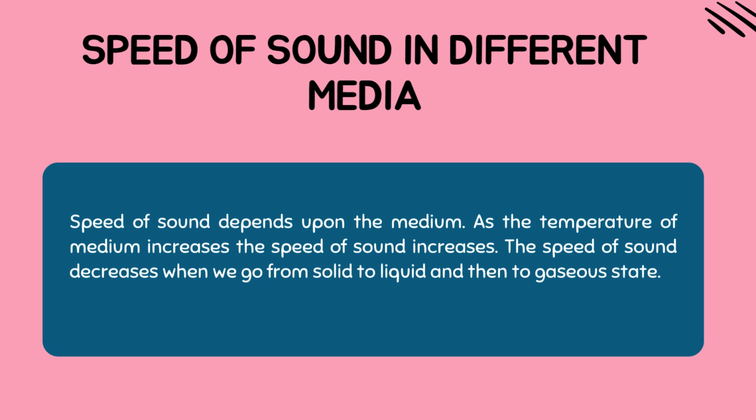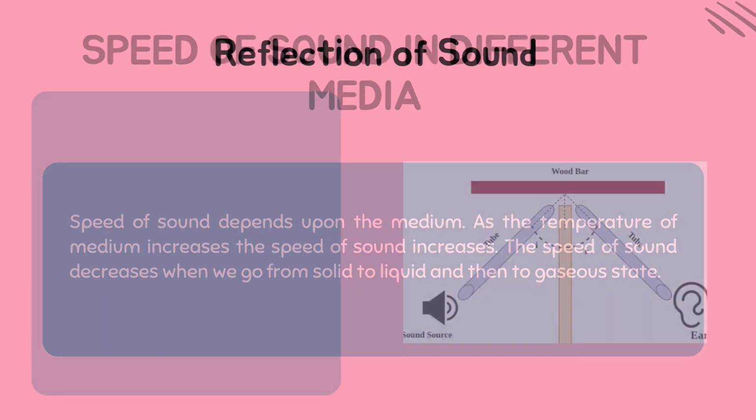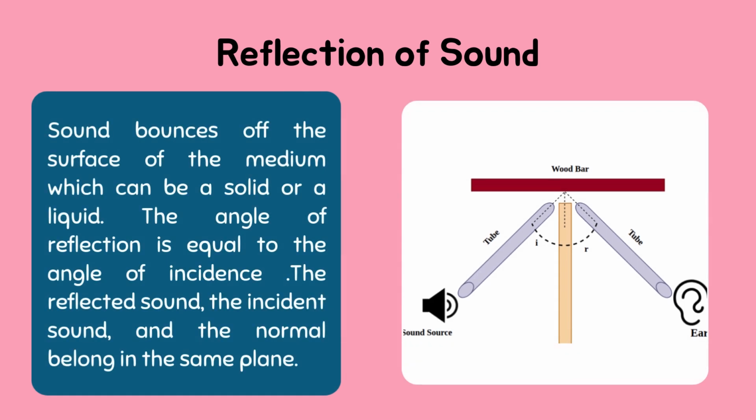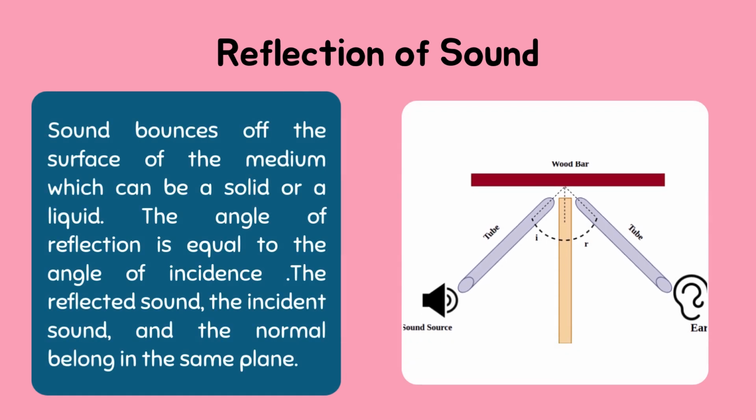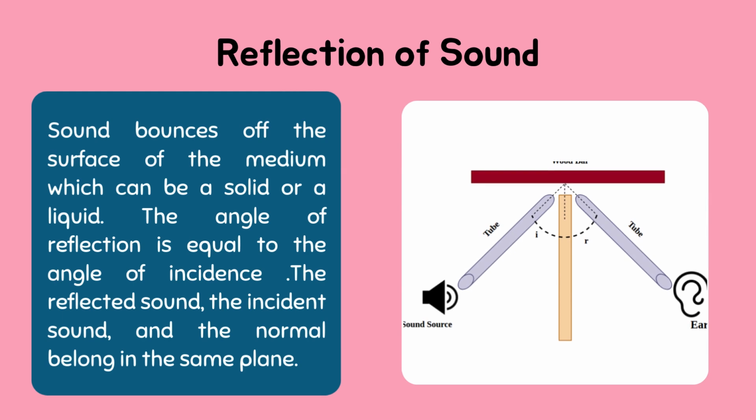When we consider solid, liquid, and gaseous forms, the speed of sound will be higher in solid form, then it will decrease to liquid, and then to the gaseous state. Reflection of sound. When sound bounces off the surface of the medium, the angle of incidence will be equal to the angle of reflection. Here in this figure, it is given that I is the angle of incidence and R is the angle of reflection. Both are the same.